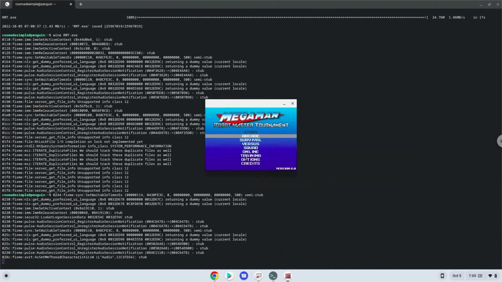Mega Man Robot Master Tournament is now installed. To launch it, we need to run the last command every time in a terminal. Let's do it now.